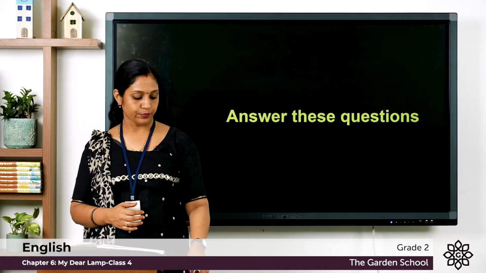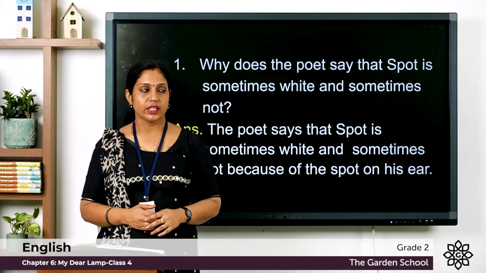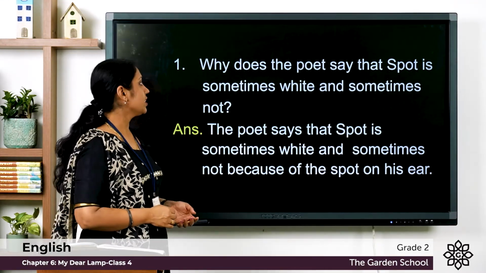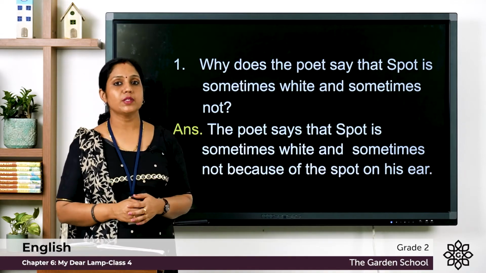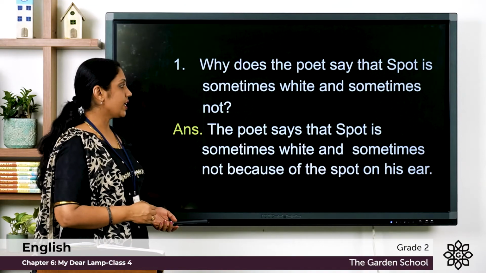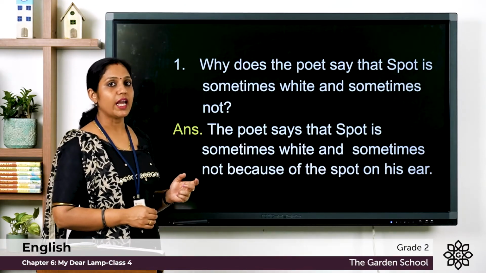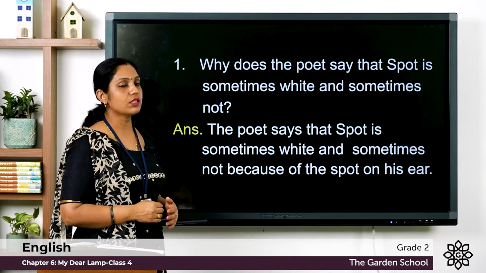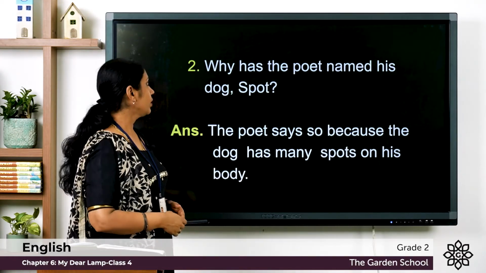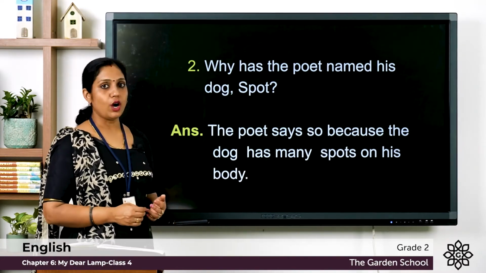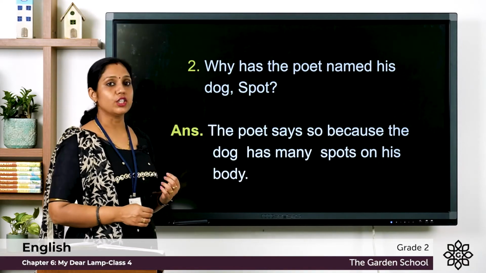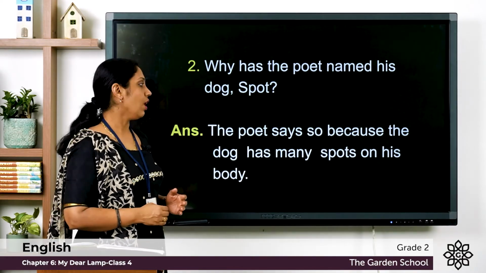Now let's start. Let's look at the first question. Why does the poet say that Spot is sometimes white and sometimes not? So write down the question and let's look at the answer. The poet says that Spot is sometimes white and sometimes not because of the spot on his ear. So we'll move on to the second question. Why has the poet named his dog Spot? And what's the answer? The poet says so because the dog has many spots on his body.